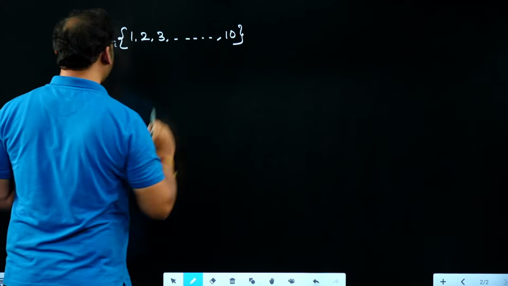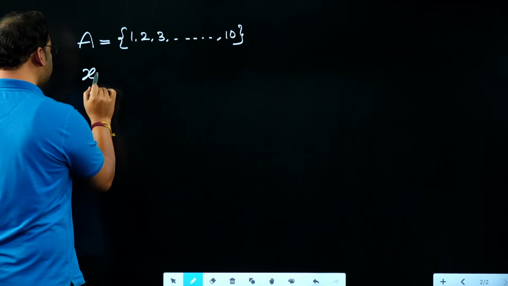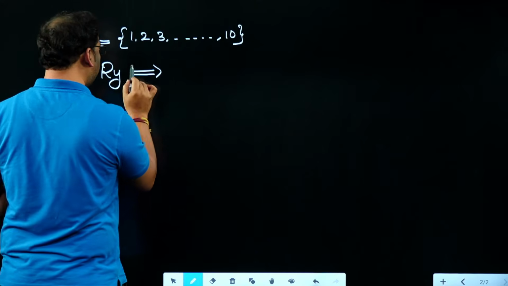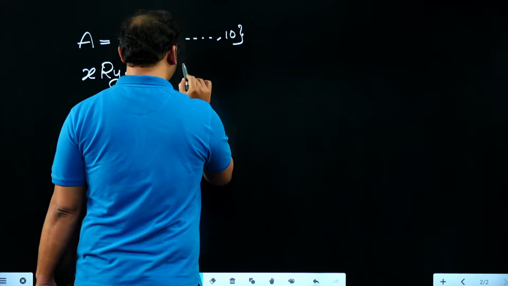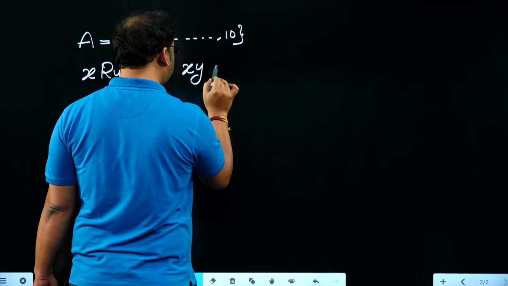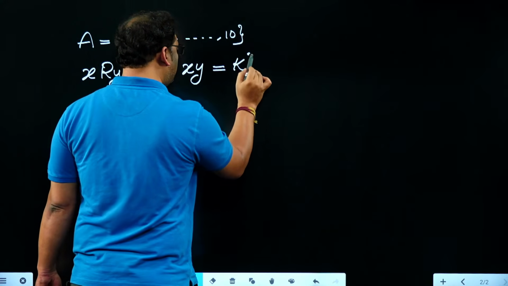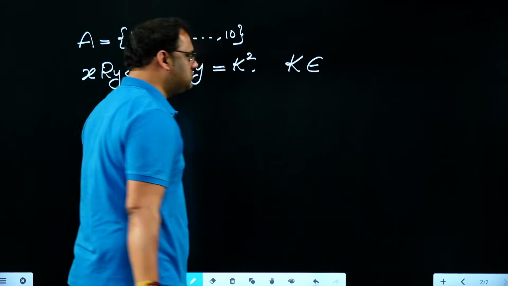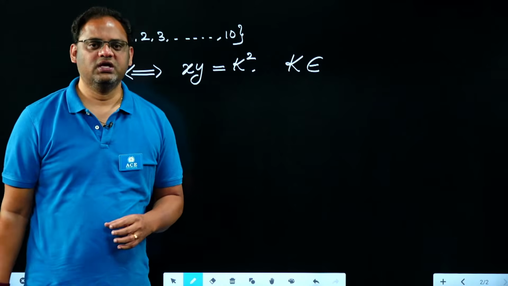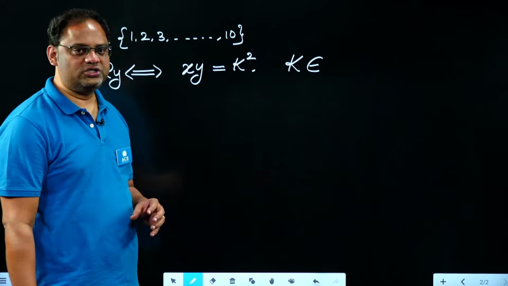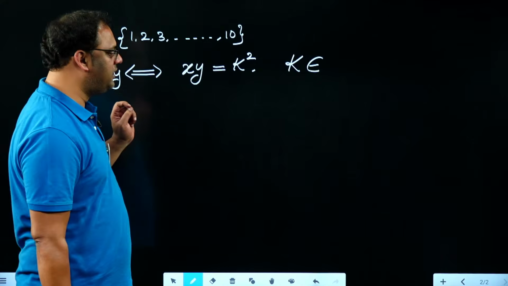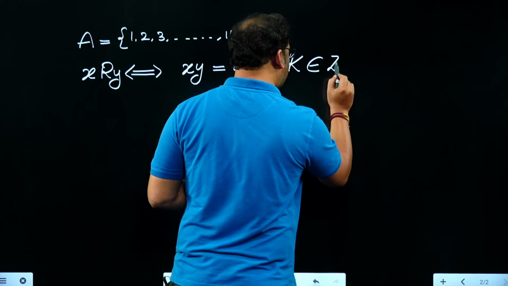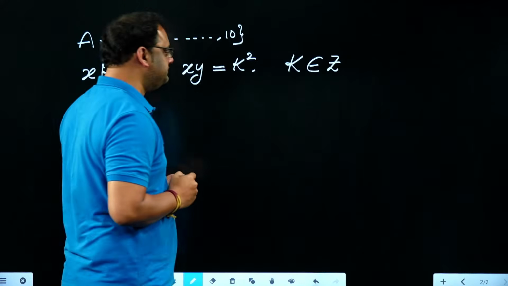The relation is defined this way: x is related to y if and only if the product of x and y equals k square, where k is an integer. Here I have some mixed information: either k is any integer or k belongs to the capital A. That is the point we should note, and depending on that, the answer is going to vary.